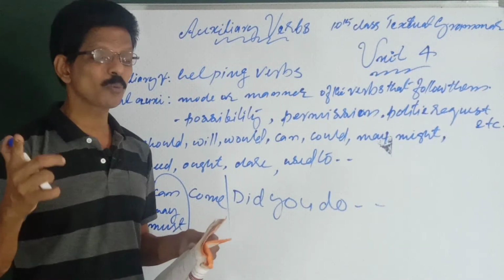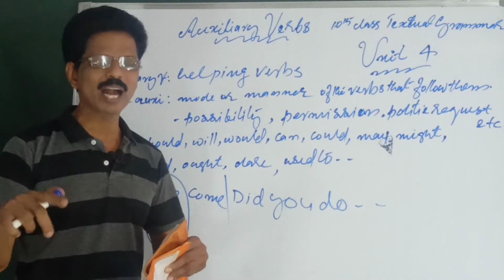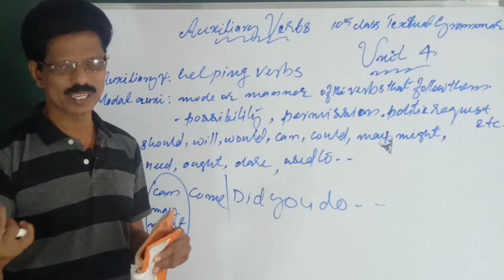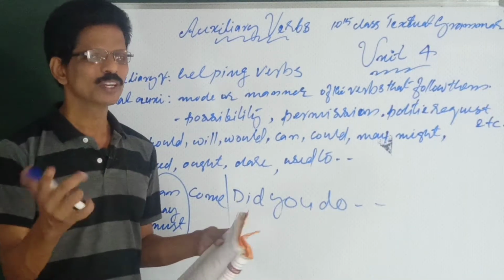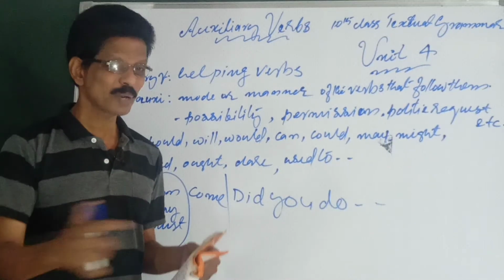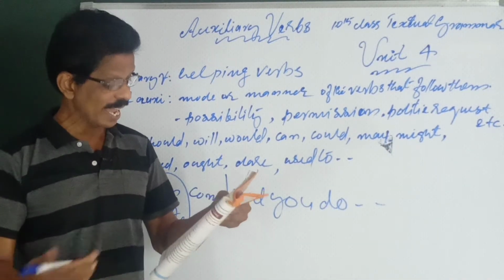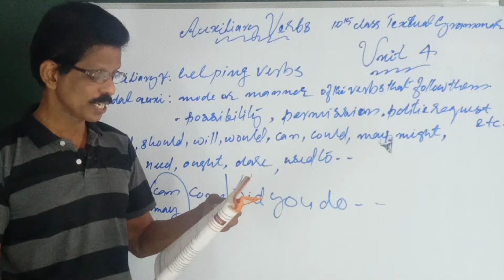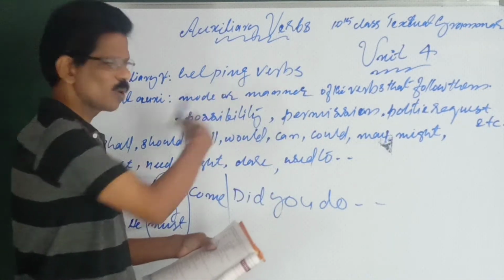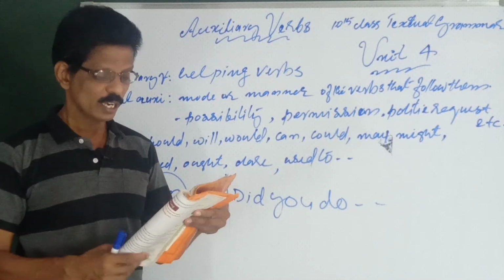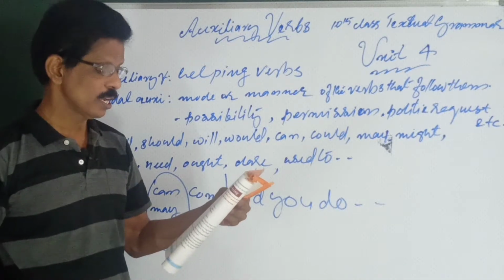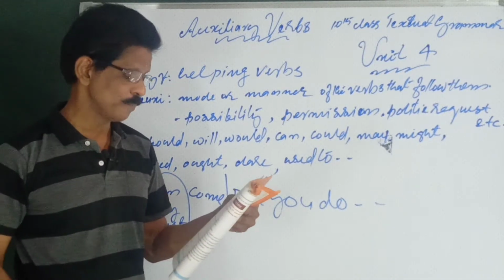Should is given for advice. There is a separate topic, when should is used, when had better is used for giving advice. Giving advice. Now should is very often used. Separate videos are there. If you are interested, please watch them. Can, ability, possibility, permission. We have already discussed. Could, request, suggestion, permission, possibility, and ability.